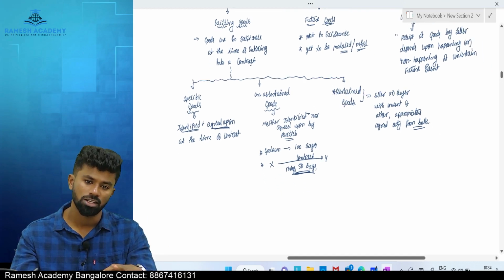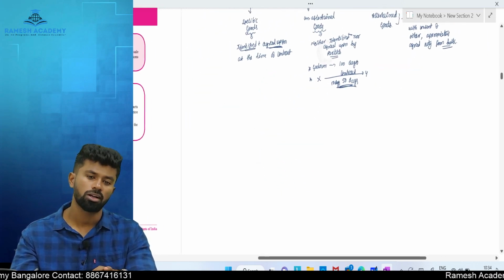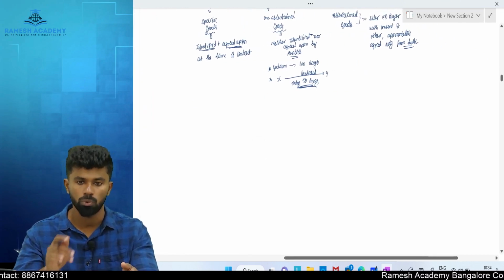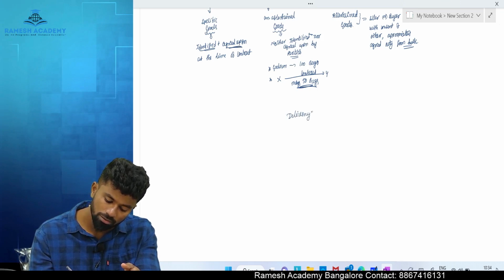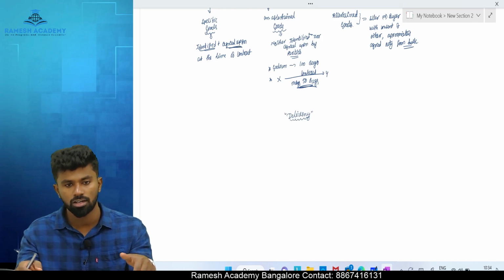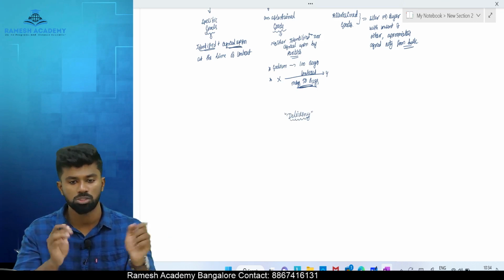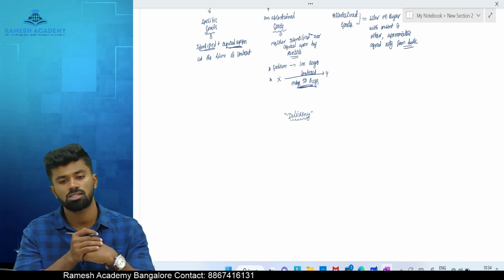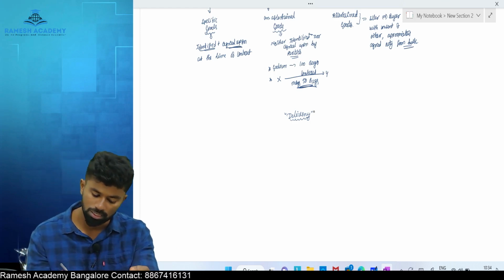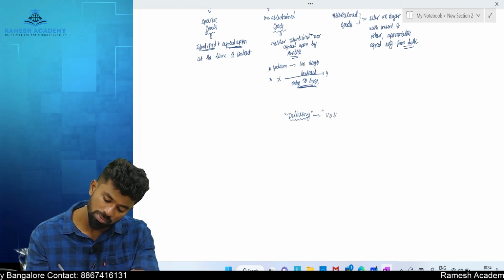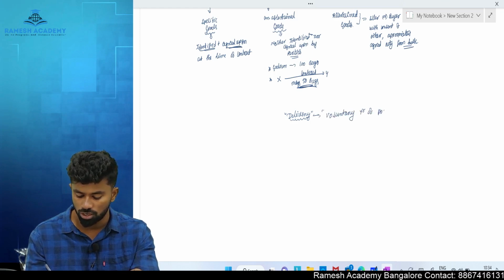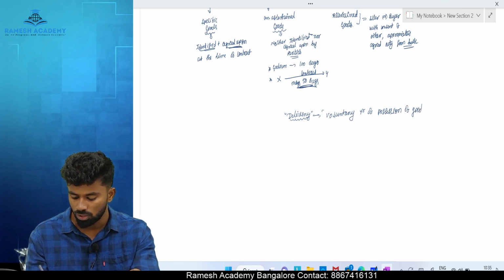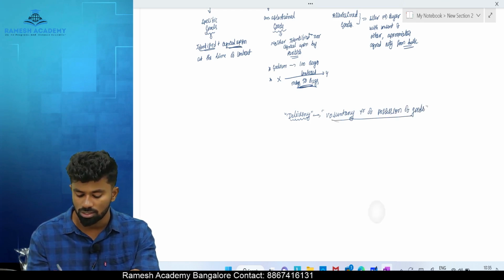Okay. So these are the various types of goods. And one more important definition, a term which is supposed to be known before we start topics, is delivery of goods. See, delivery is different, ownership is different. This concept of delivery I discussed in the Contract Act, bailment. What is delivery? A voluntary transfer of possession of the goods from one person to another person. It is called as delivery of goods.